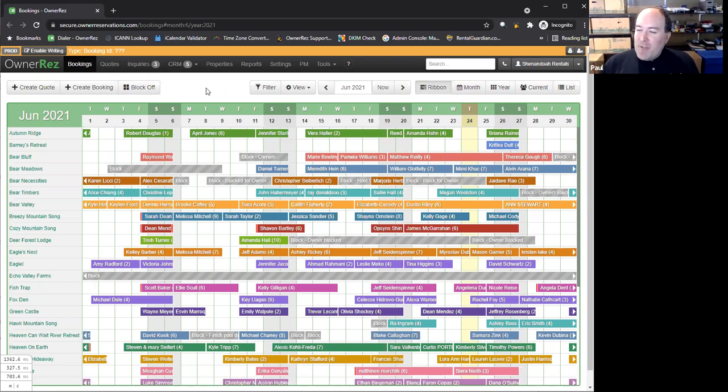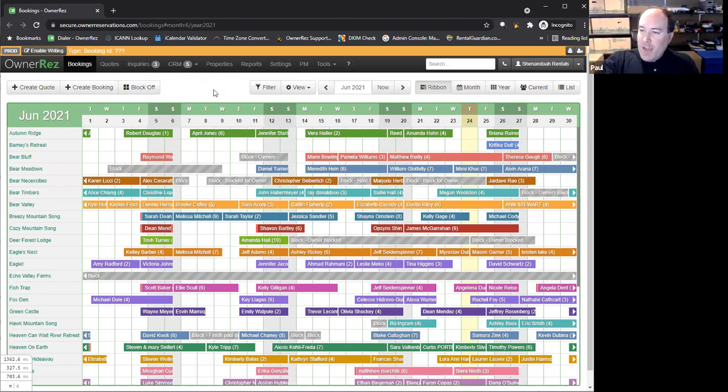And that actually works very well explaining OwnerRez, because if you are a vacation rental owner, you probably have a very busy life. And it's probably become more so in the last year or two, because if there's one thing we've learned, you don't want to have a single point of dependency as far as where your business is coming from. If you're dependent on just one source of bookings and guests, that is a risk factor. And it is that precise problem that OwnerRez is designed to solve. OwnerRez is built to integrate with as many different sources of bookings and other services as possible.